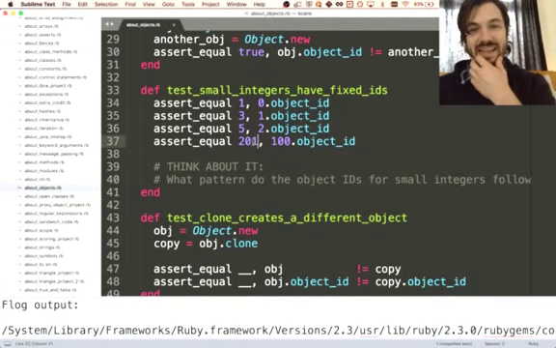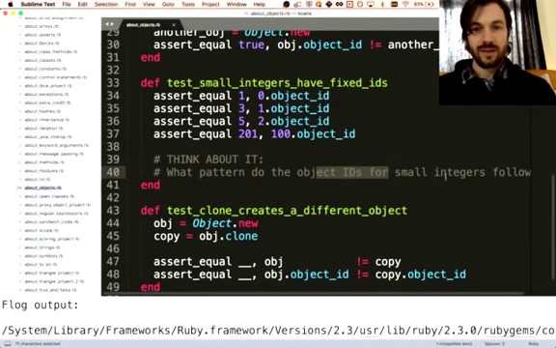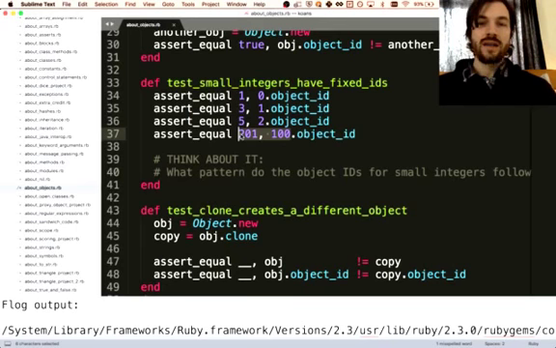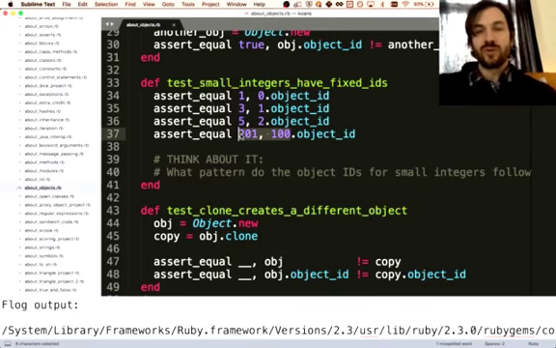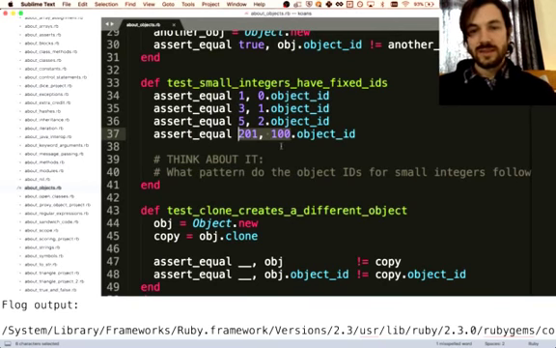Oh, that's fascinating. Think about it. What pattern do the object IDs for small integers follow? Yeah, so it's double and then plus 1. It's interesting. I don't know why this would ever be useful in day-to-day programming, but it's super interesting to get under the hood a little bit and learn about how they made some of these objects.